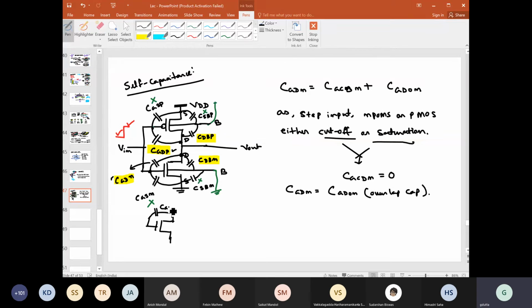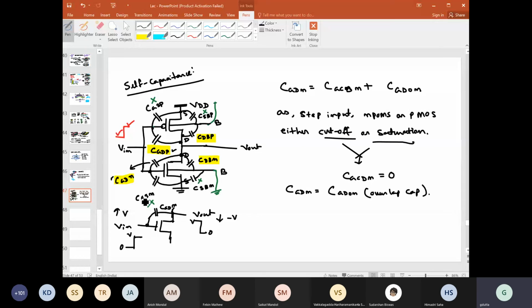So this is CGDN, right? And here we have this output, and here we have this input, right? So suppose the input is changing from 0 to V. At that point, the output will change from V to 0. That means if the input changes by plus V, then the output at this node will change by minus V. That means the change of voltage across this capacitor is 2V.